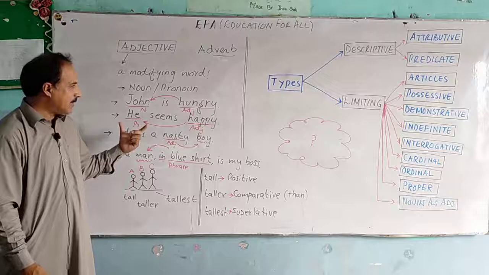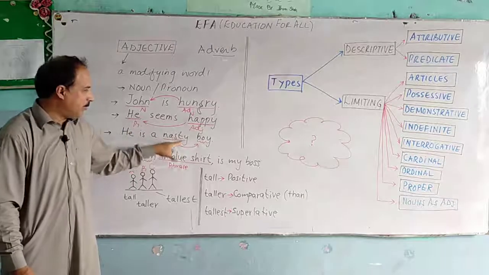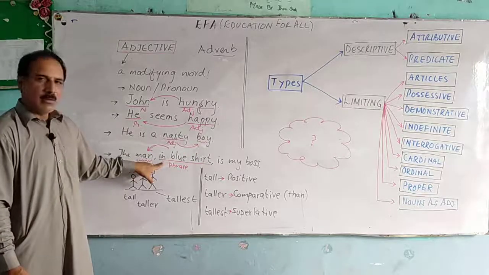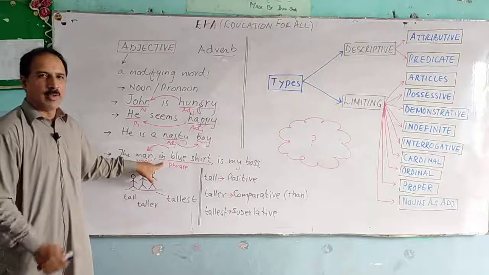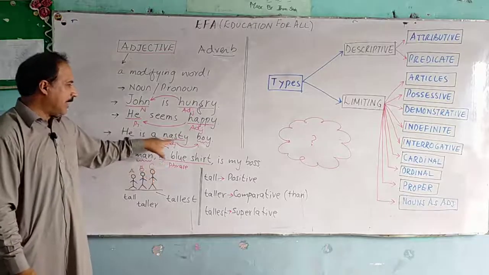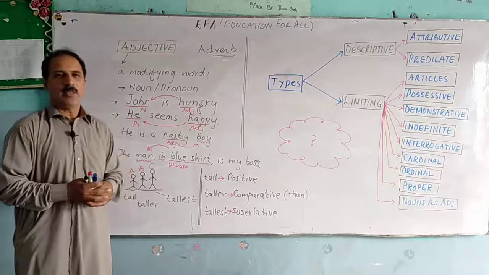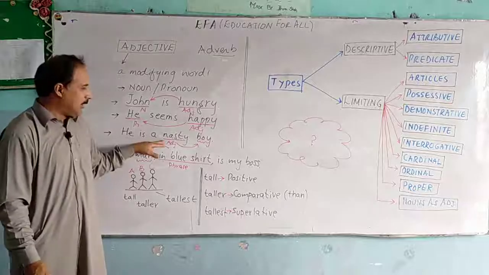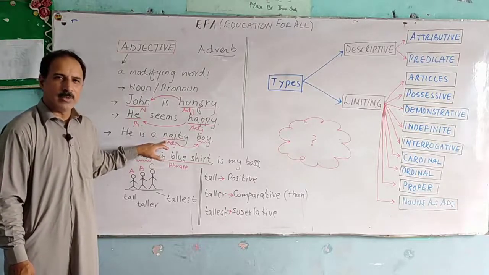So adjectives can take a position before the noun they modify, or they can take post position after the noun they modify. If an adjective is used before the noun it modifies, we call it an attributive adjective. Now, nasty in this sentence has been used attributively.